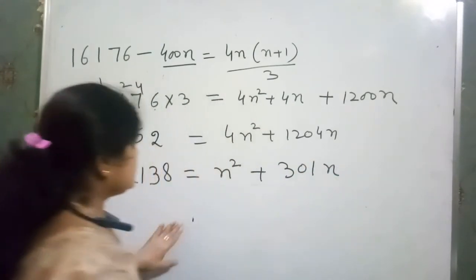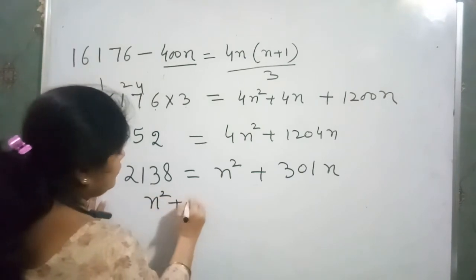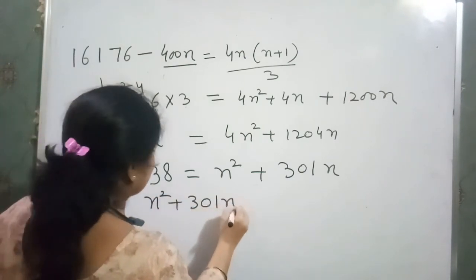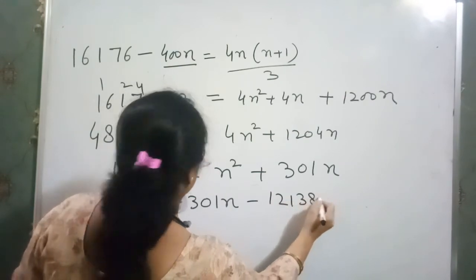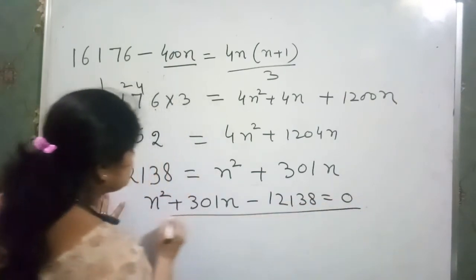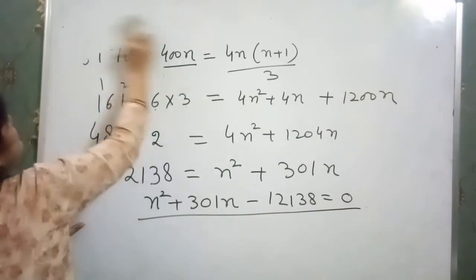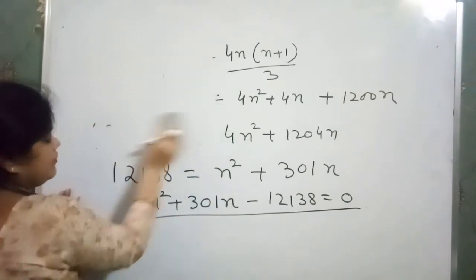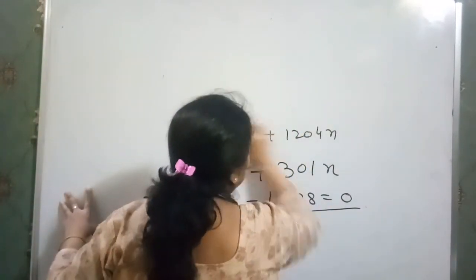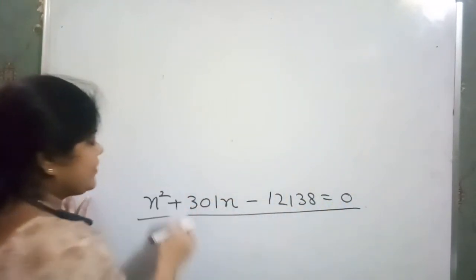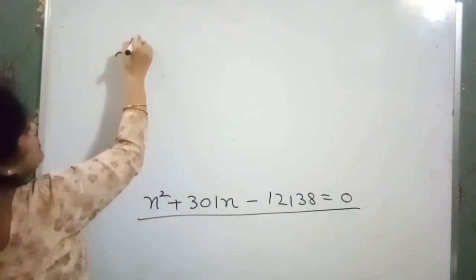So this is a form of a quadratic equation. We have to solve this quadratic equation either by prime factorization or by the discriminant method. Clear? So when we solve this, we find that we have two values. By subtracting them, we got 301, and multiplying, we got that much value.